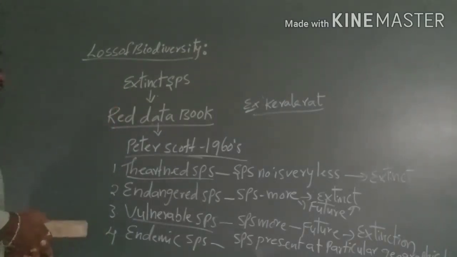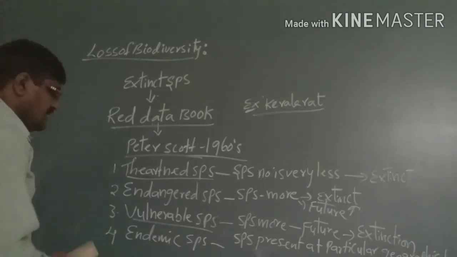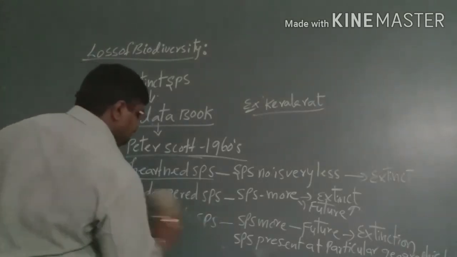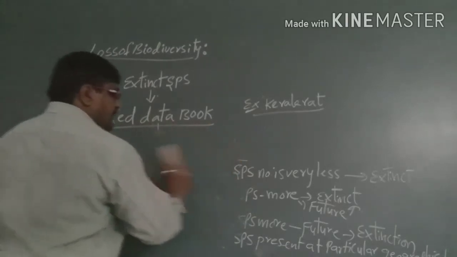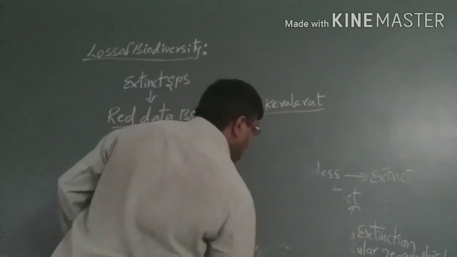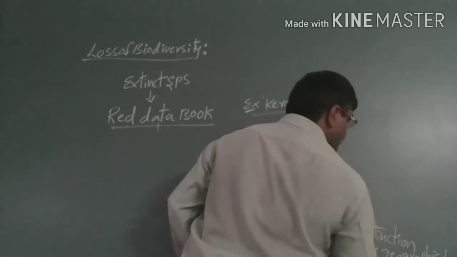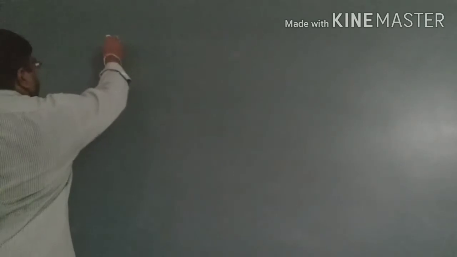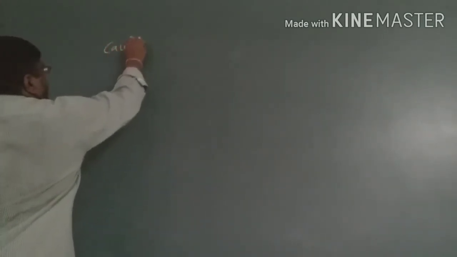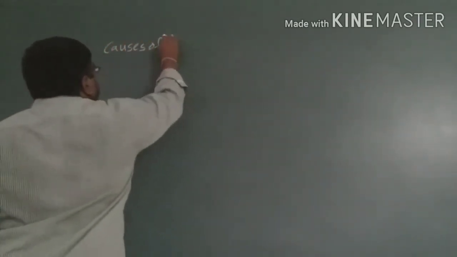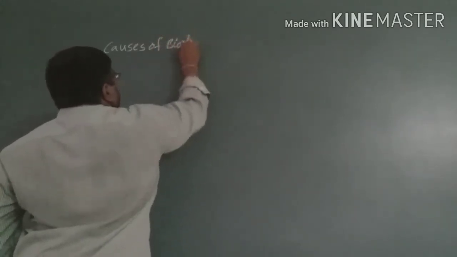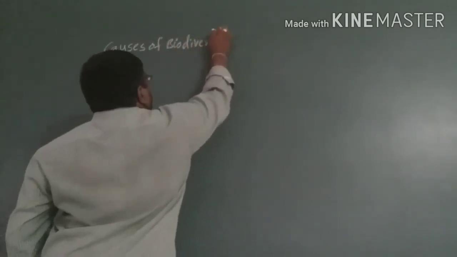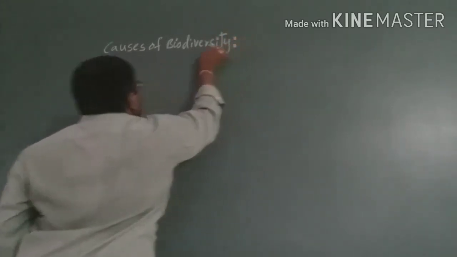Now coming to the causes of biodiversity loss.